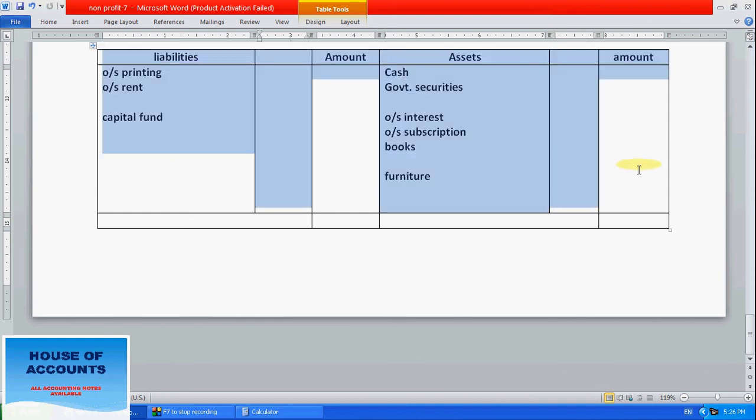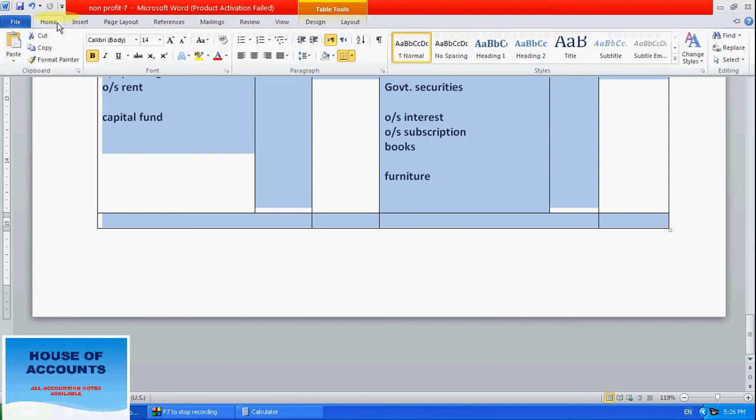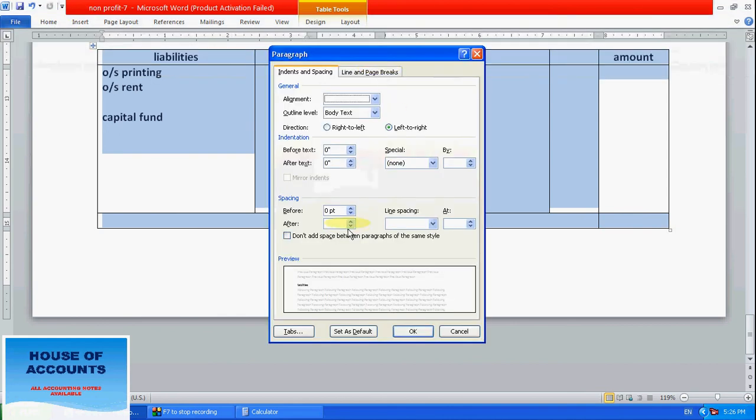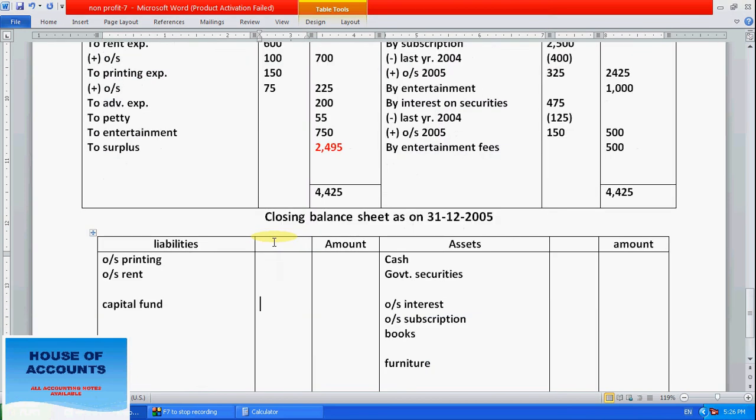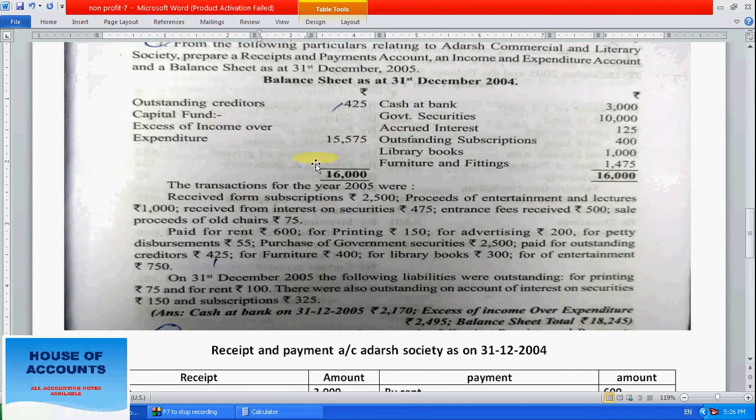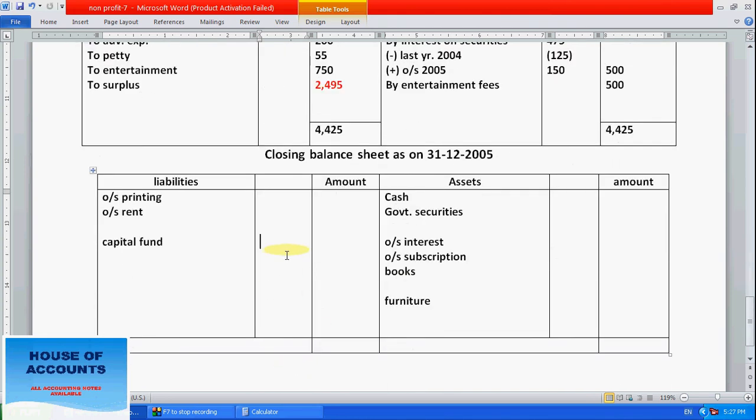Before that let's make some arrangement here. So first write the capital fund. Capital fund we will find in the opening balance sheet here. How much capital fund? 15,575. So right here 15,575. Now we have to add the surplus.